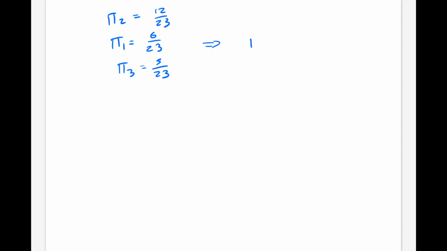Therefore, our steady state vector is going to be 6/23, 12/23, 5/23.